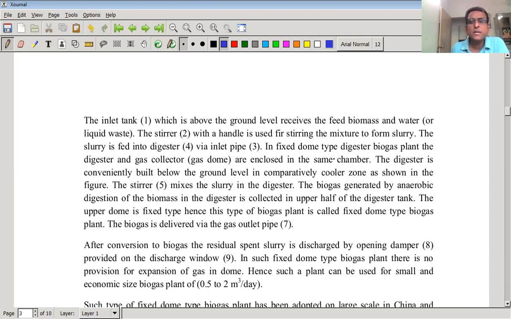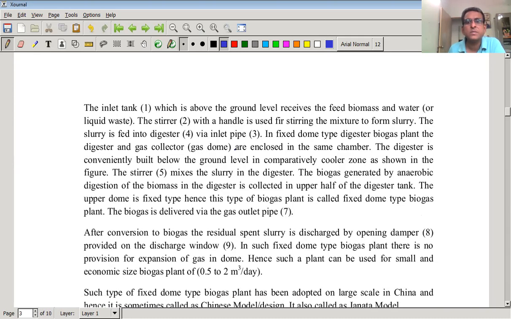In a fixed dome type biogas plant, the digester and the gas collector are enclosed within the same chamber. So in a fixed dome type digester plant, the digester and gas collector are all enclosed in the same chamber. The digester is conveniently built below the ground level in a comparatively cooler zone, as shown in the figure.